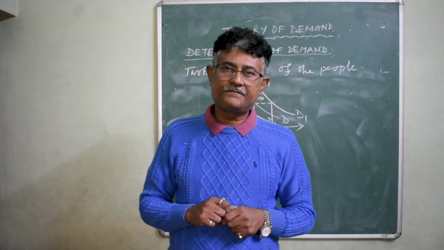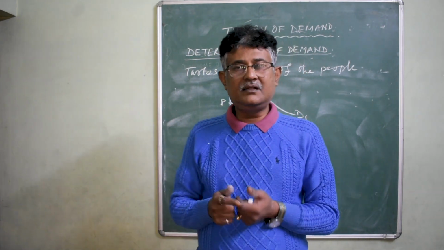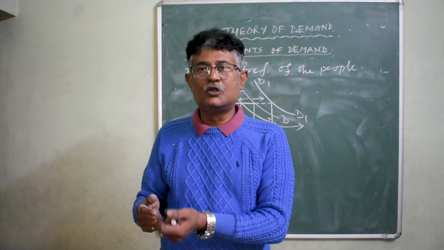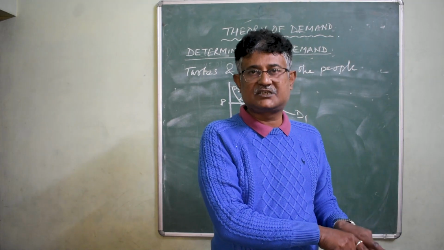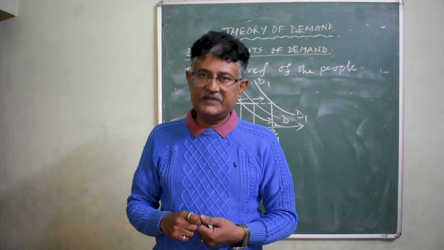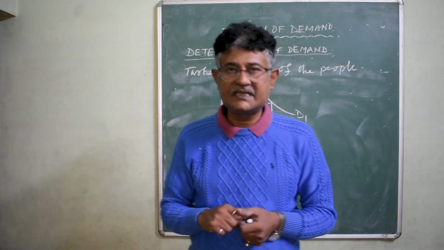So naturally, the people having more income will be in a position to have such goods which the people belonging to the poor section, having very low level of income, will not be in a position to afford.